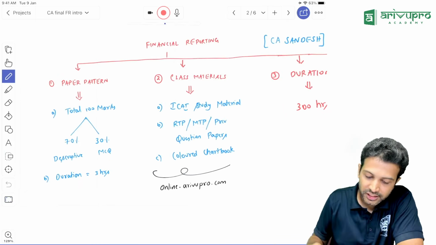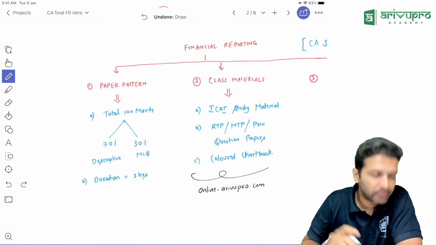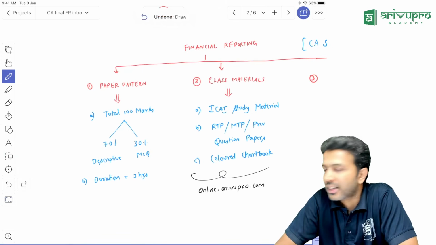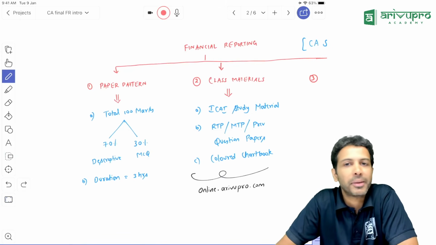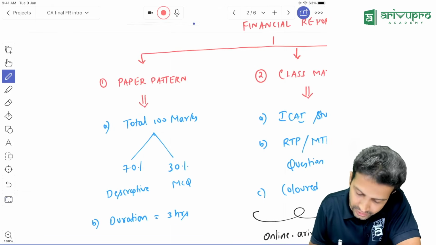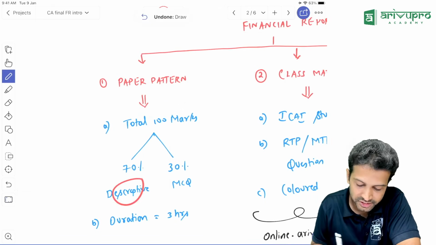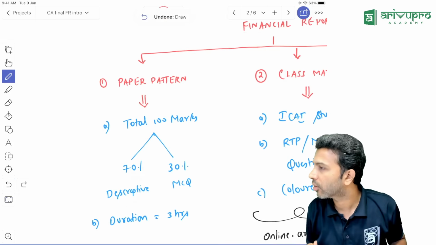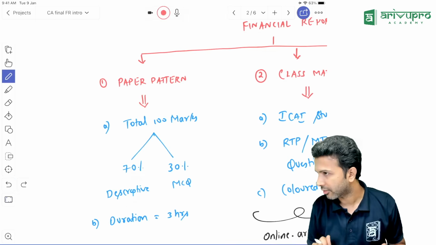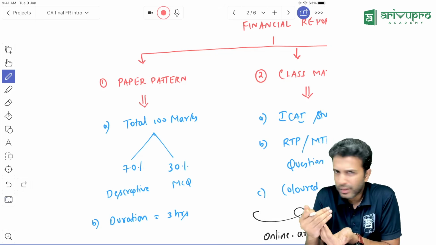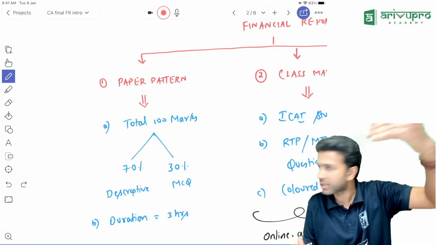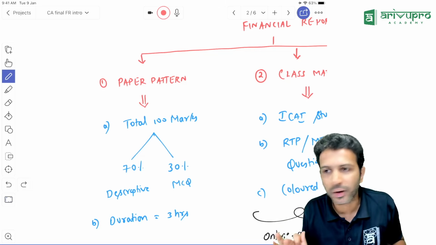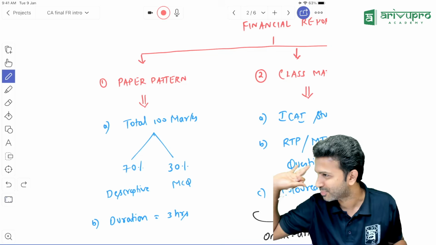Now getting into the syllabus part. I think all of you are aware of this paper pattern, right? The mother body, about 2 to 3 years back, made a major change: out of 100 marks, 70 marks is going to be a descriptive paper and 30 marks is going to constitute the MCQ part. Most of the MCQs are calculation based. Some could be straightforward MCQs also, depending on how they ask.